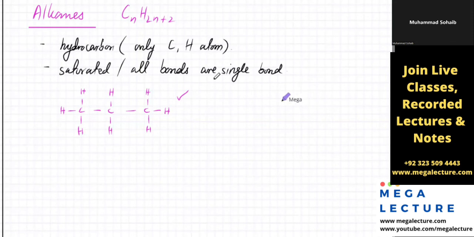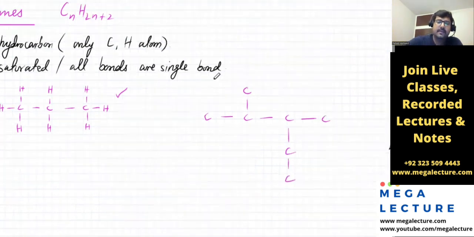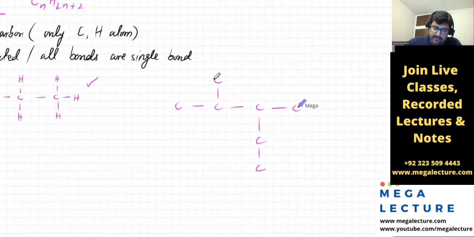And you can draw any complicated alkane. Like I can draw a bigger alkane. Okay, let's say this one is really big. So all of them single bonds. This carbon needs 3 hydrogens, right? This carbon needs 1 hydrogen. This one probably needs 3.